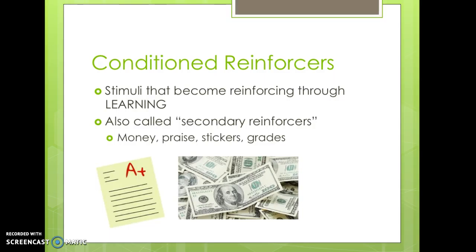As an infant or young child, we would not necessarily find a $100 bill reinforcing. It has no value for us. But as we get older, we learn that money is associated with access to all sorts of reinforcing things. You give $1 and you get a soda. It's been paired with other reinforcers and thus becomes desirable itself.